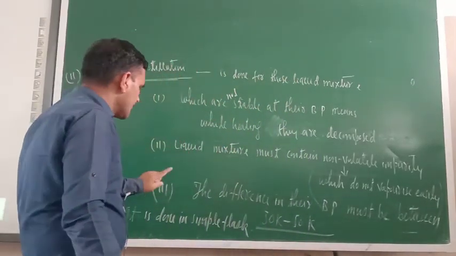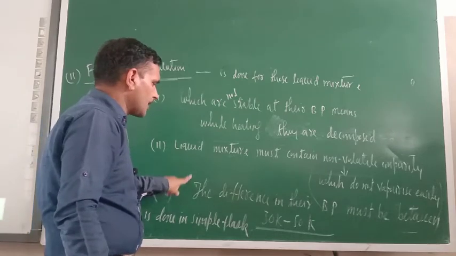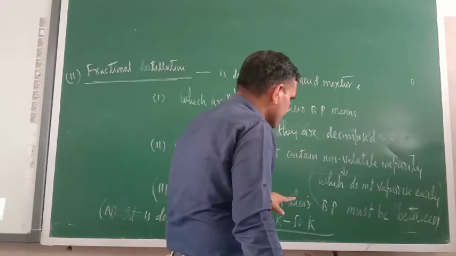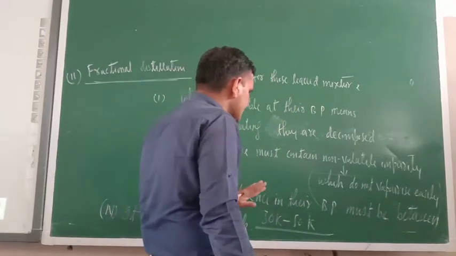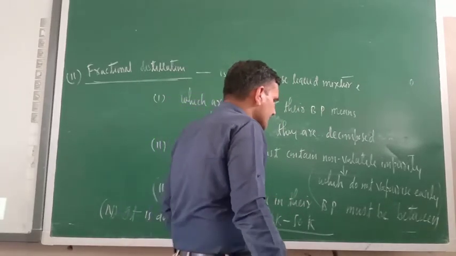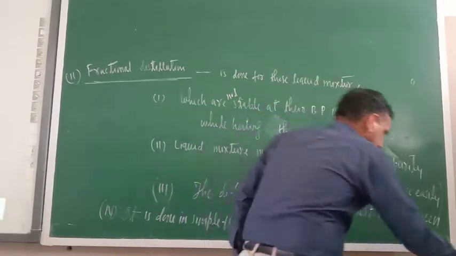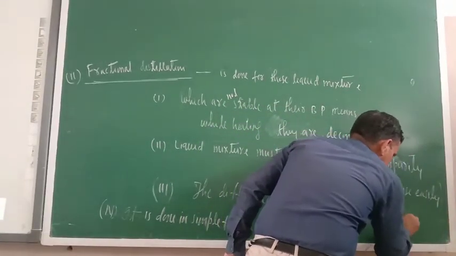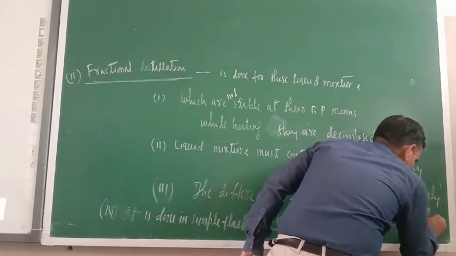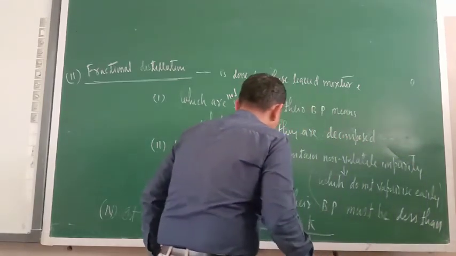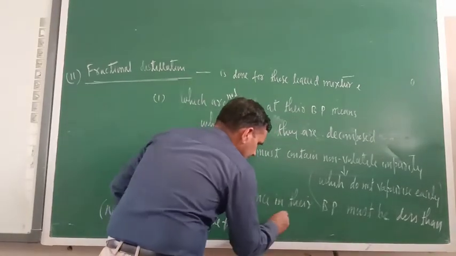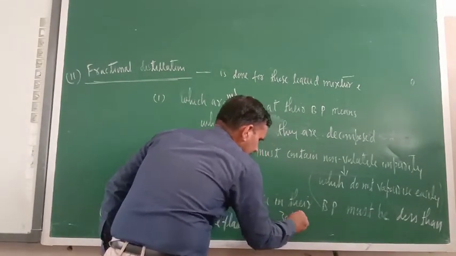The most important thing is this one: the difference in their boiling point must be less than 30 Kelvin.